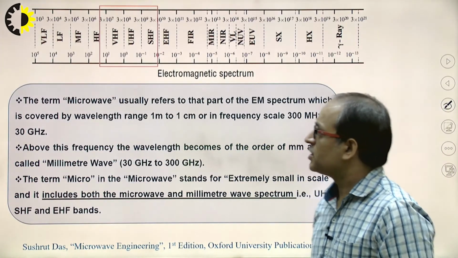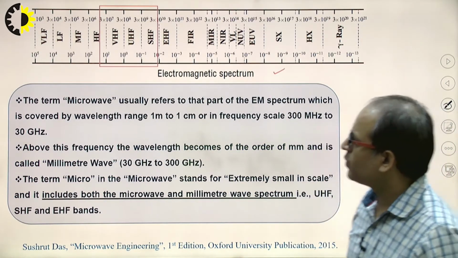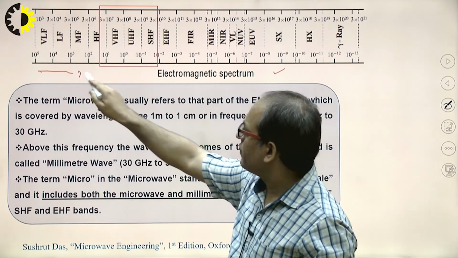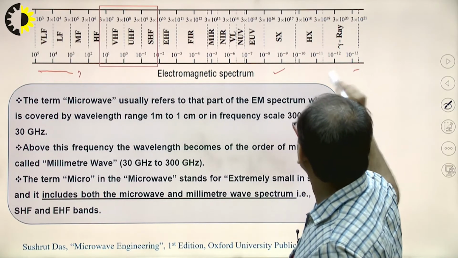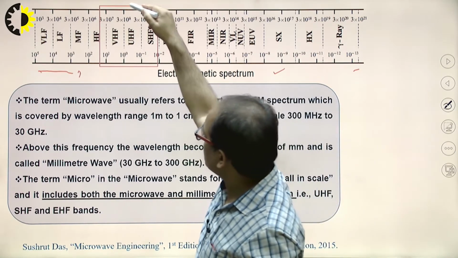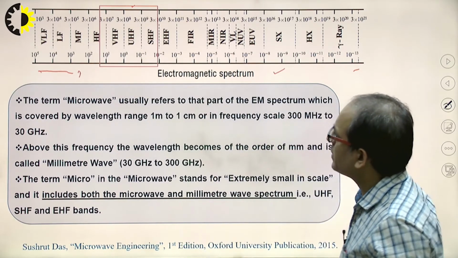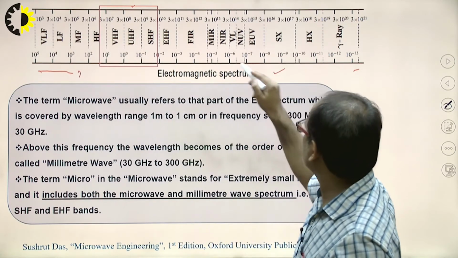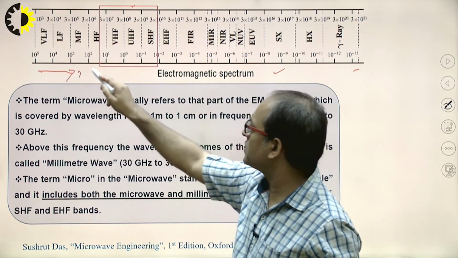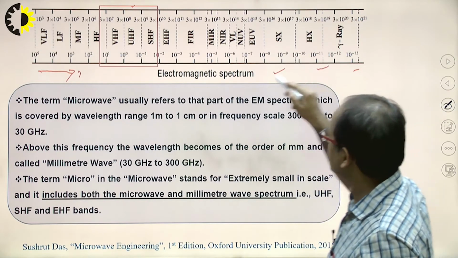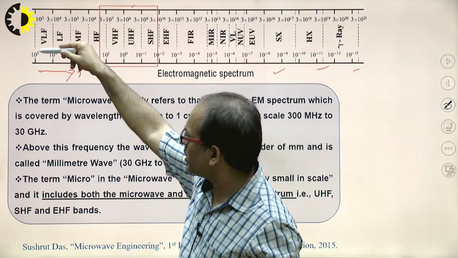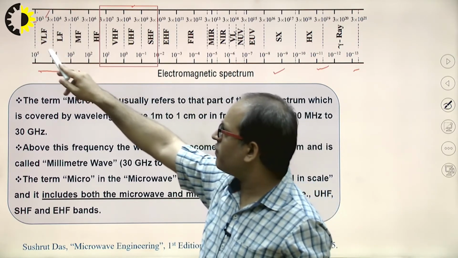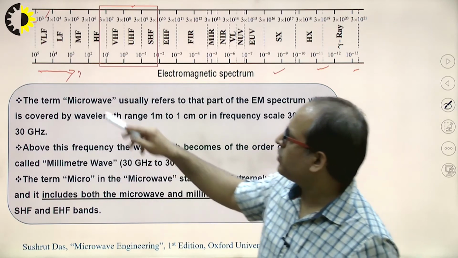Now see, this is the electromagnetic spectrum, in which this axis shows the wavelength and this shows your frequency. Clear? Now you will see that as the frequency increases, the wavelength of the signal decreases. Initially the wavelength is very high, 10 to the power 5, and the frequency is 3 into 10 to the power 8, that is very low frequency, and the low frequency is 3 into 10 to the power 4.